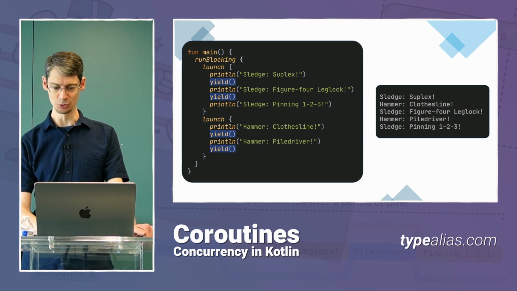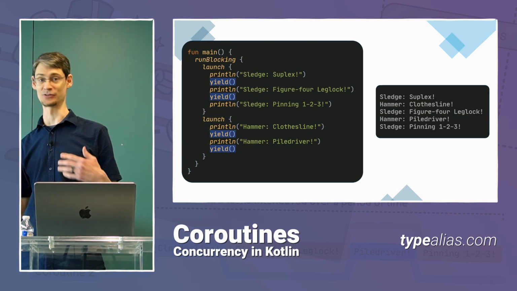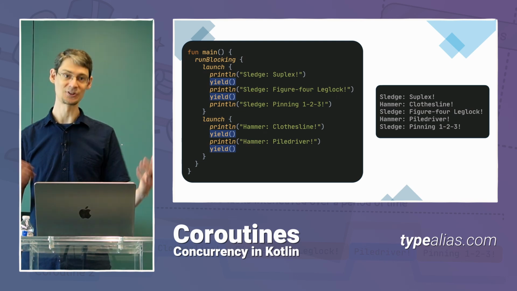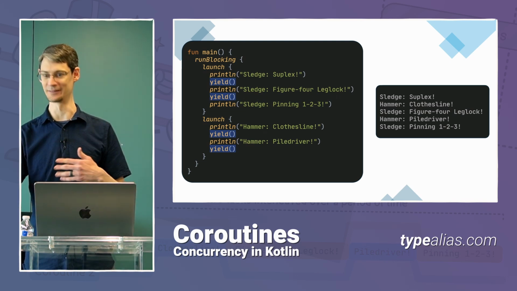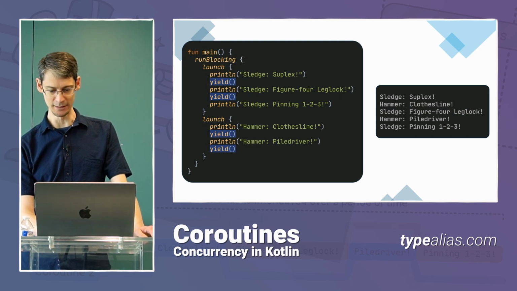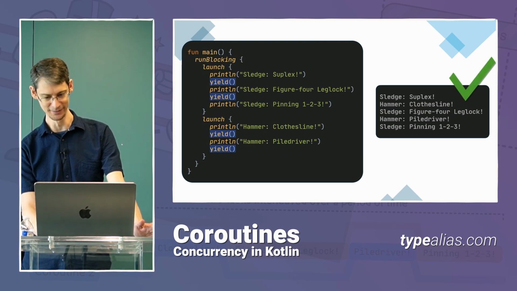One way to do that is to call a function named yield. And you can think of this as the wrestler just yielding the wrestling ring back to his teammate. Technically, the code is yielding the thread that it's running on, but it's easier to think of it that way. So here we've got a call to yield after each wrestling move. And when we run this, we finally see that we get the output that we wanted.